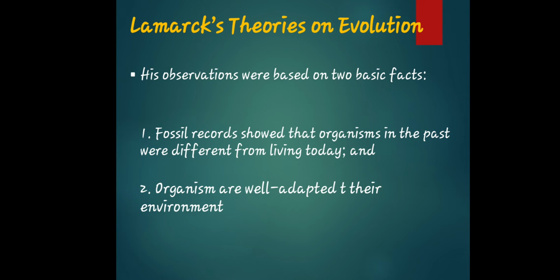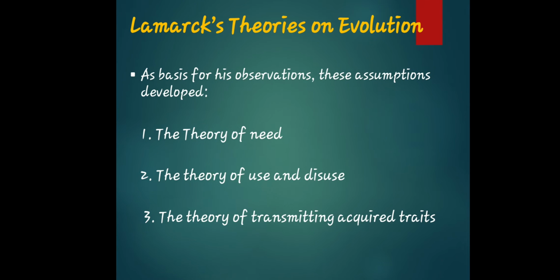Aside from that, his observations were based on two basic facts: fossil records showed that organisms in the past were different from those living today, and organisms are well adapted to their environment. He also had his own assumptions in development. What are those? The theory of need, the theory of use and disuse, and the theory of transmitting acquired traits. Okay, so that is the theories pertaining to Lamarck's work.